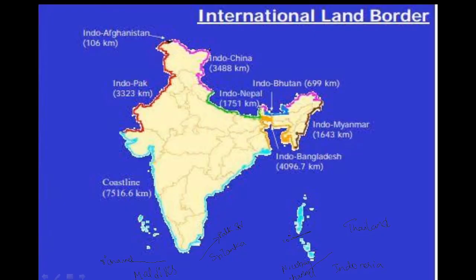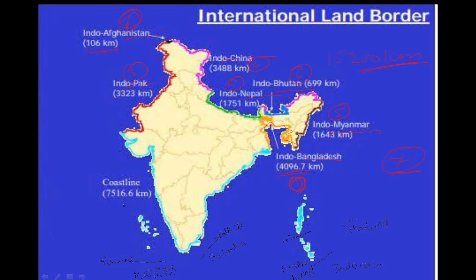So when it comes to international boundary, India has 15,200 kilometers of boundary. It has it with Pakistan, Afghanistan, China, Bhutan, Nepal, Myanmar and Bangladesh. Total 7 countries. So the largest one is with Bangladesh. With Bangladesh, it has the largest territorial sharing. After Bangladesh, it is with China. After China, Pakistan. After Pakistan, it is with Nepal. Then comes Myanmar, Bhutan and Afghanistan. With Afghanistan only 1006 kilometers.